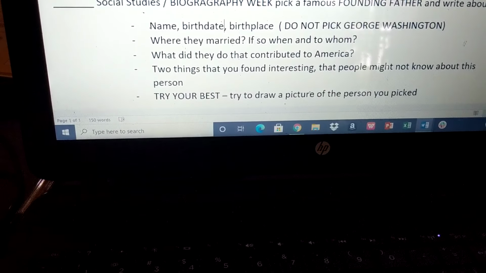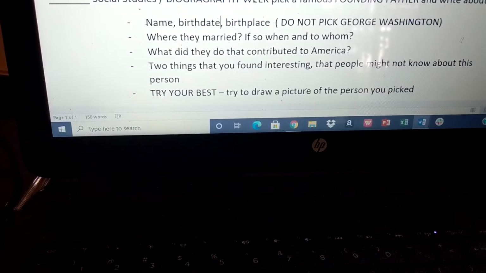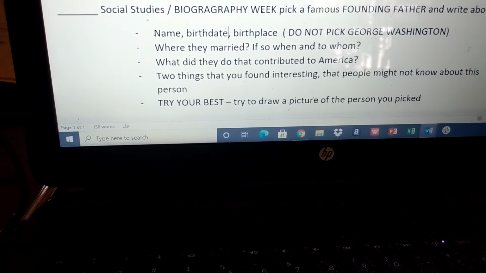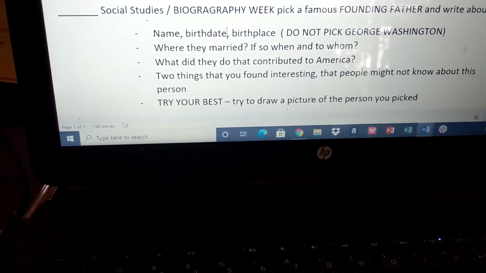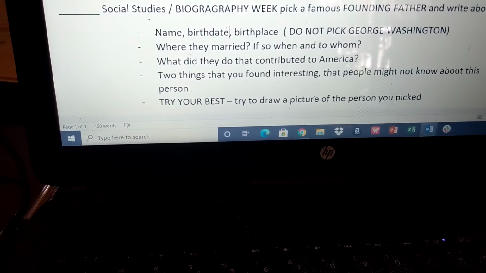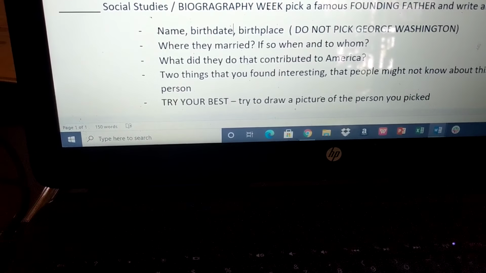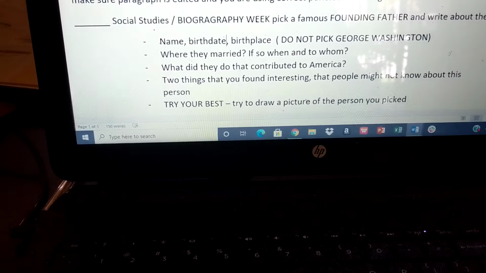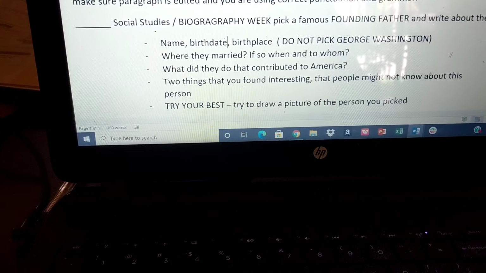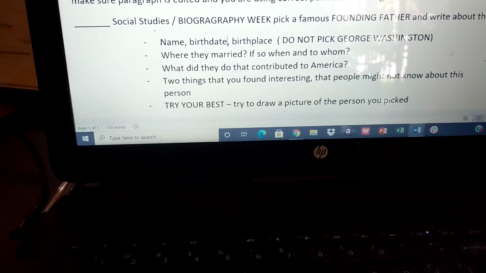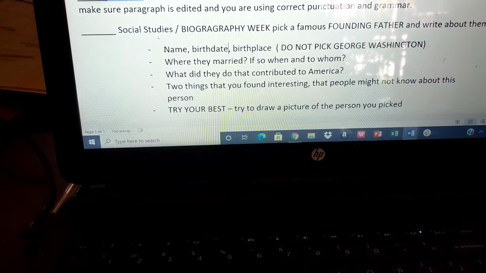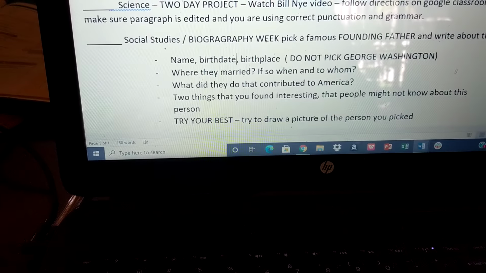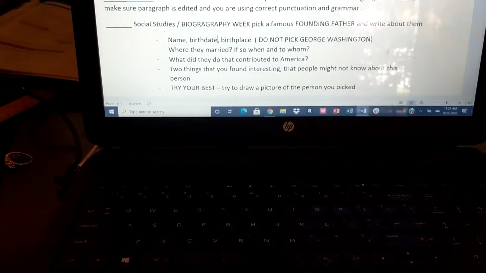And for days he laid sick, and then they did this thing back in the day, which was called bloodletting, where they took blood out of people to make them better. That didn't work. So after lots of trying, a doctor performed a procedure that they never did back then, which I don't want to explain to you because it's kind of yucky. He then died, and he waited 3 days. He told him on his deathbed he did not want to be buried for 3 days because he was afraid that he wasn't going to be really dead, and they didn't want him to be buried alive. He was very afraid of that.